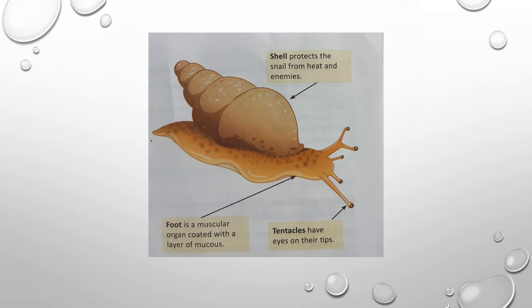Snails move by using a muscular organ called a foot. The foot produces a slimy substance called mucus. Then the snail actually crawls on the layer of mucus.